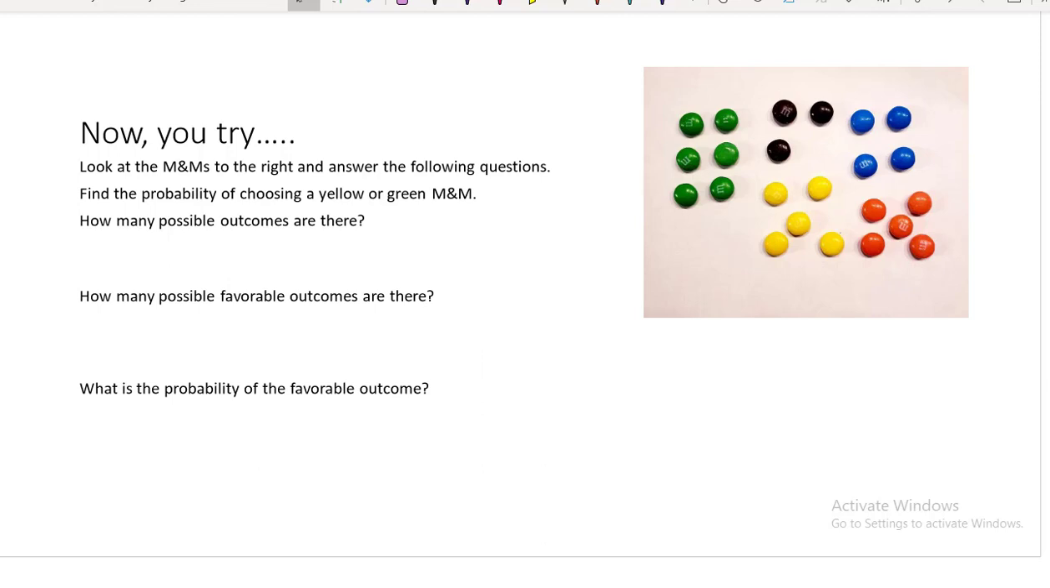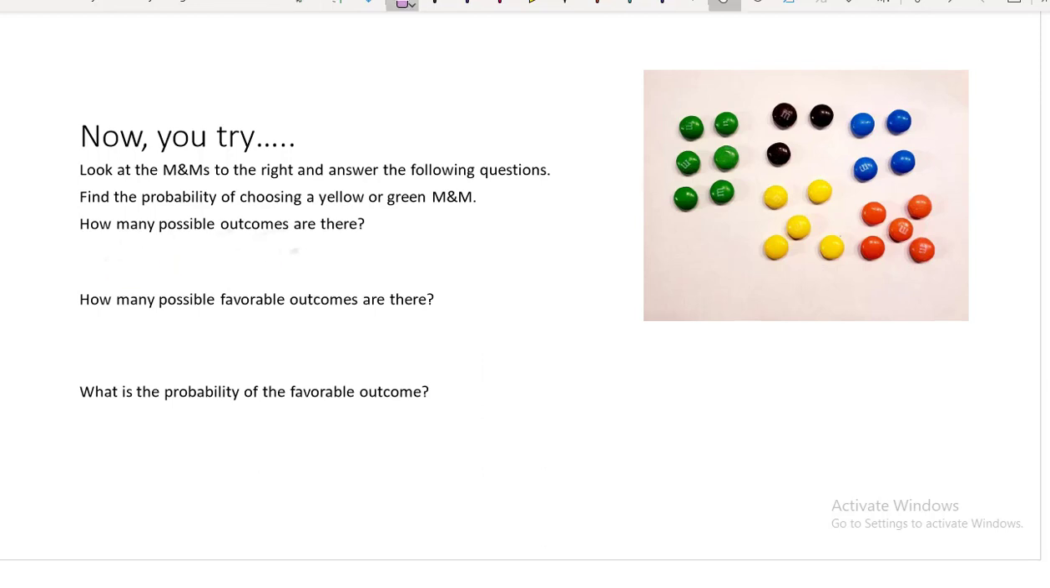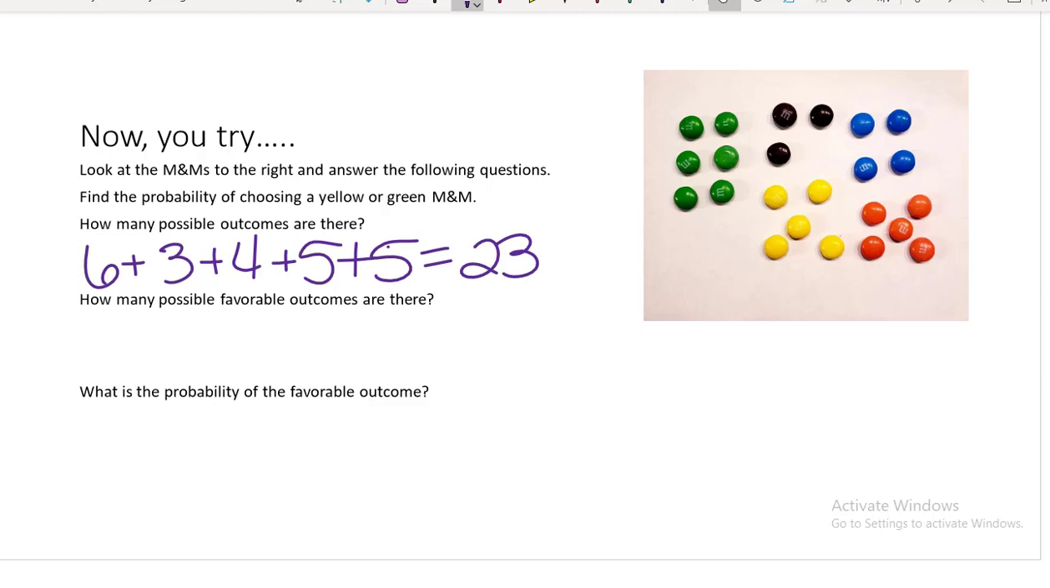How many possible outcomes are there? Well, what we know is that there are 6 green plus 3 brown plus 4 blue plus 5 yellow plus 5 orange, or 23 possible outcomes. It's the total number of M&Ms that you see.